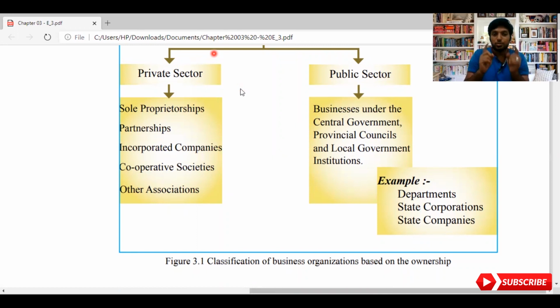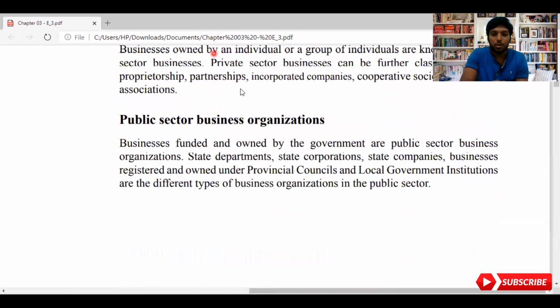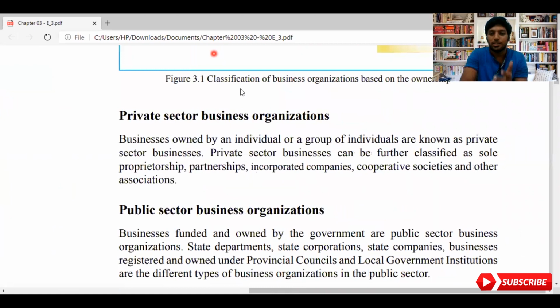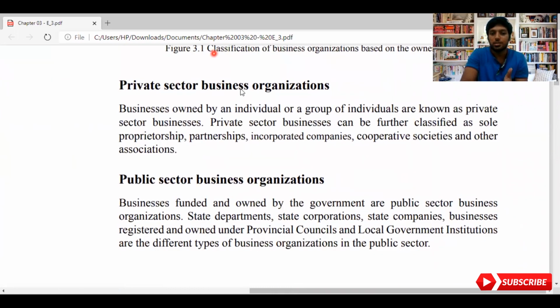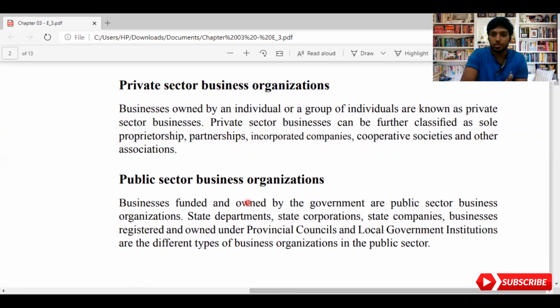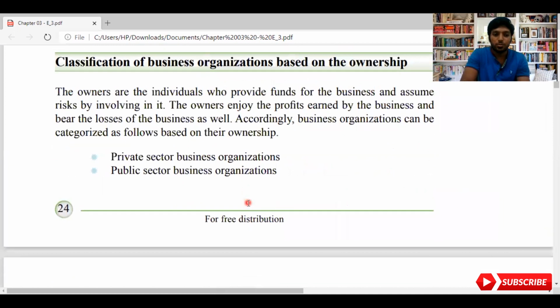Having this in mind, this chart is very important. I want you guys to write it down in your writing book and learn this chart by heart, because this can be tested in your MCQ paper. So don't miss a mark on your exams in this area. Again, in this area you don't need to remember this. This is the same definition which I gave: what is run by the government, we say it is public sector, and what is run by individuals, we say it is private sector. Easy as that. So let's move on to the next part.